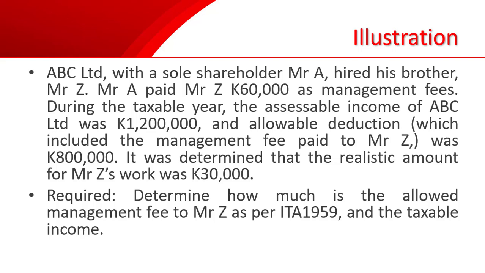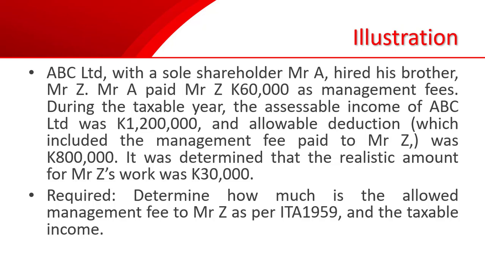During the taxable year, the assessable income of ABC Limited, which is owned by Mr. A, is 1.2 million kina, while allowable deductions, which include the management fee to Mr. Z, were 800,000 kina. The realistic amount for Mr. Z's work is 30,000 kina. We are required to determine how much will be the allowed management fee for tax purposes.